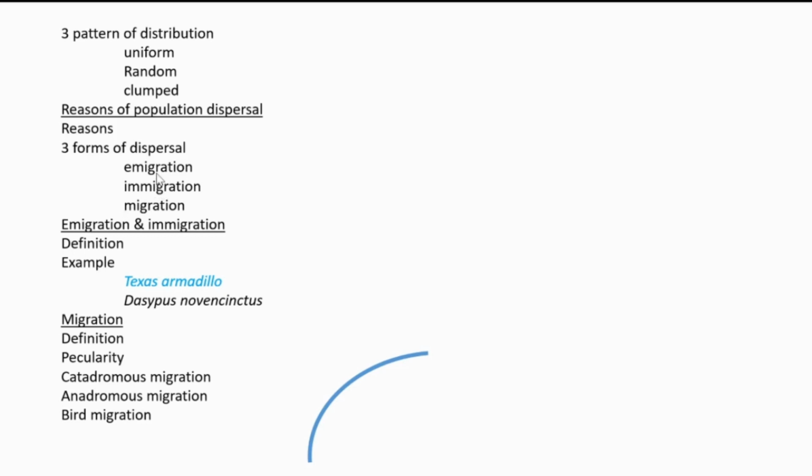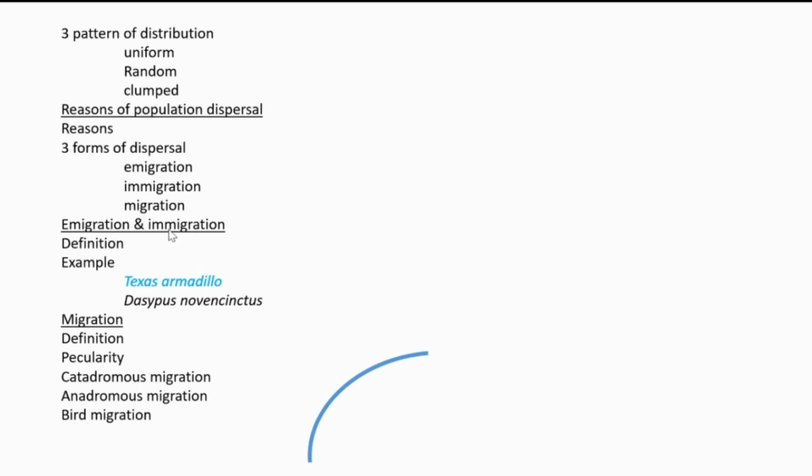Then three forms of dispersal are there: emigration, immigration, and migration. Emigration means moving out. Immigration means moving towards the population. Migration means it is the two-way movement.